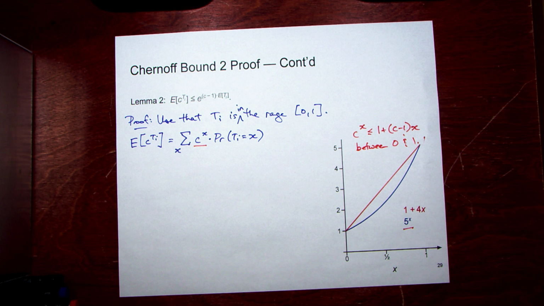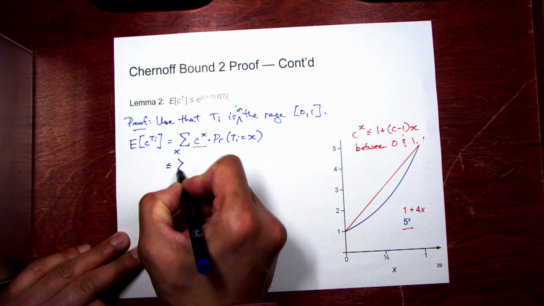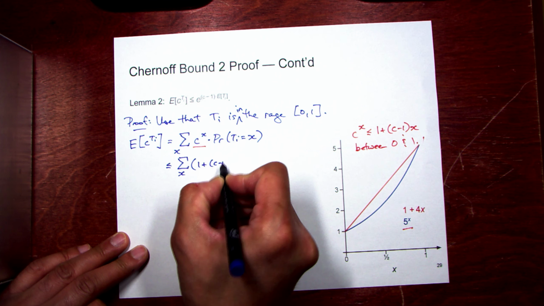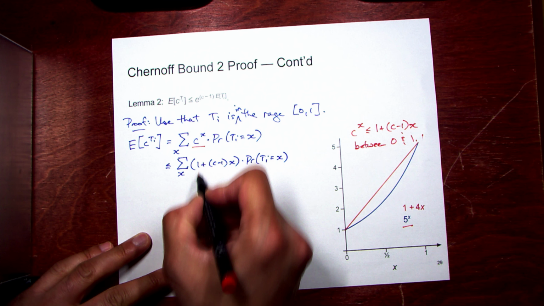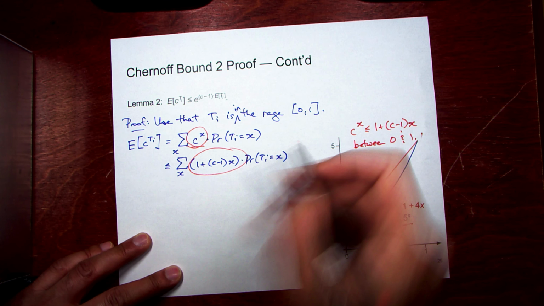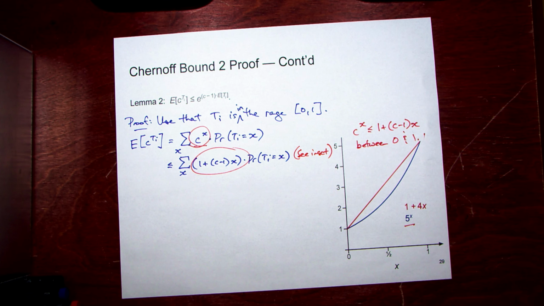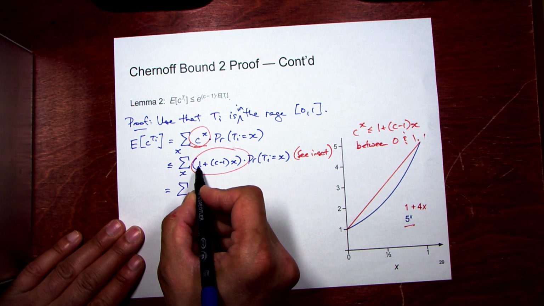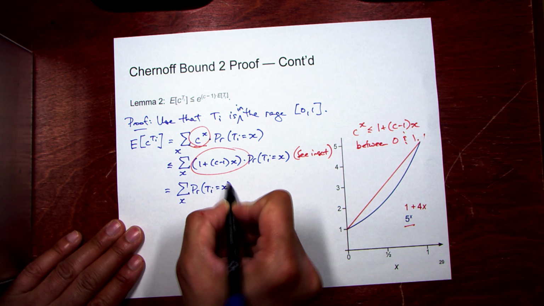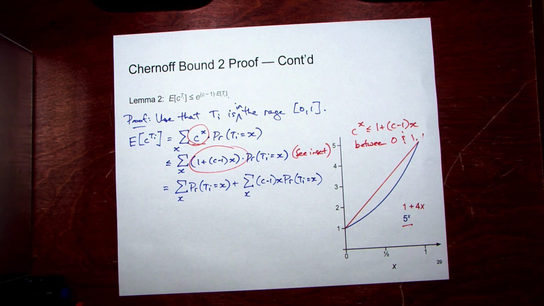So we substitute that in. This is less than or equal to the sum over all x of (1 plus (c minus 1)x) times the probability that Ti equals x. Next step is to break this sum up. We'll take the 1 times the probability that Ti equals x, and this bit here will be (c minus 1)x times the probability that Ti equals x. I've sort of run out of time.